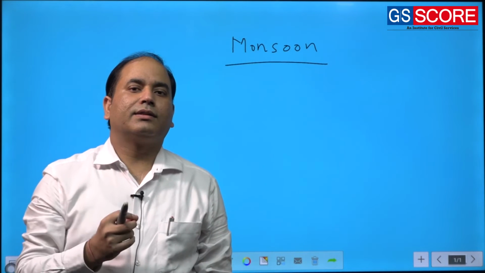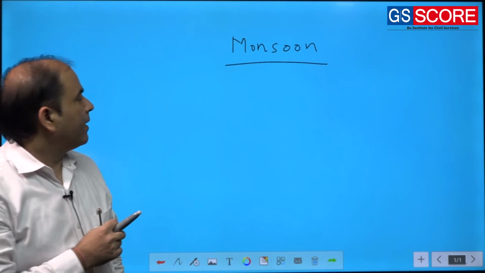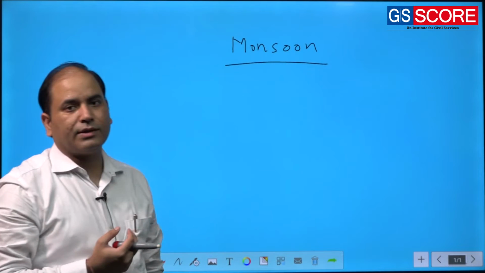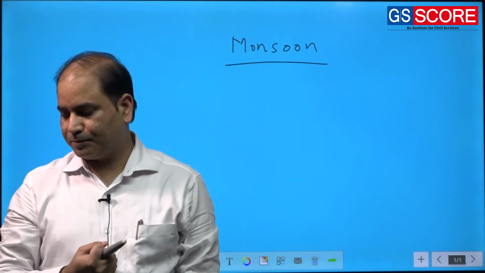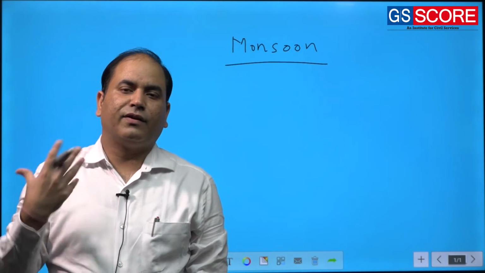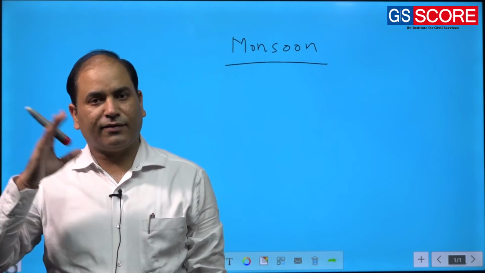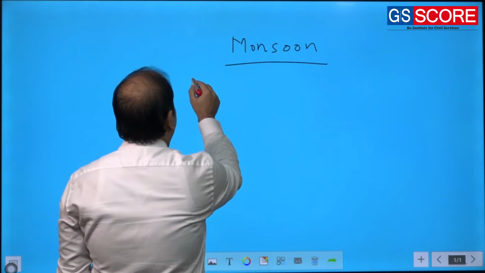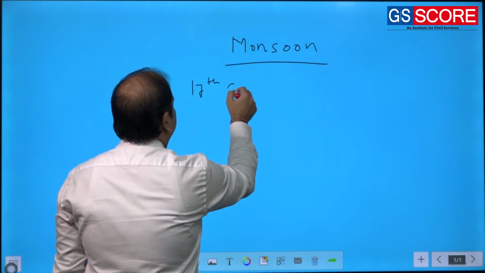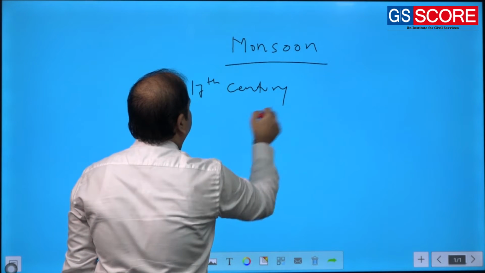An Arabian scholar gave this terminology, and the root word of monsoon is mausim, which simply refers to the season. But most of our information and scientific explanation of monsoon started from the 17th century.